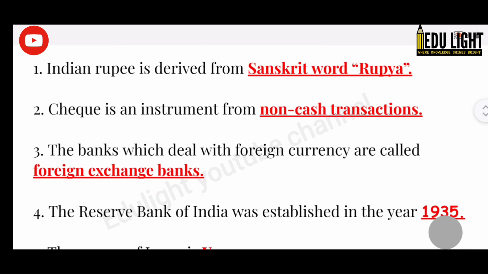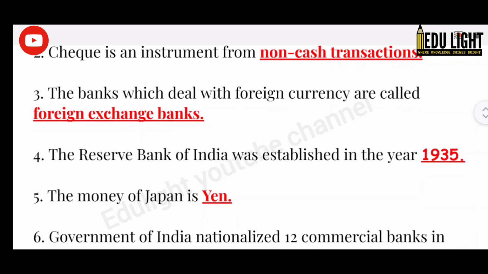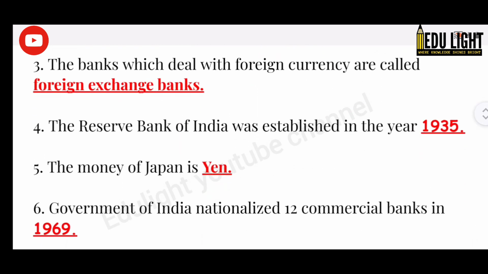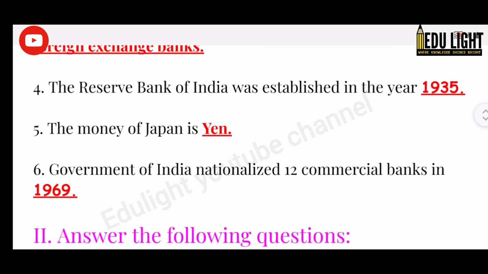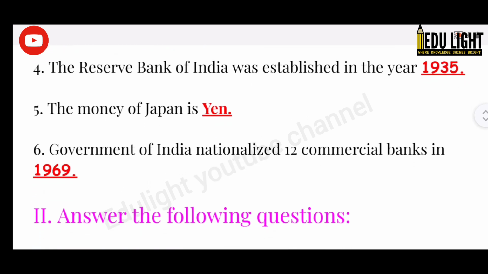4. The Reserve Bank of India was established in the year 1935. 5. The money of Japan is yen. 6. Government of India nationalized 12 commercial banks in 1969.